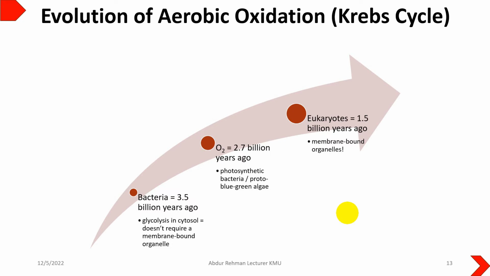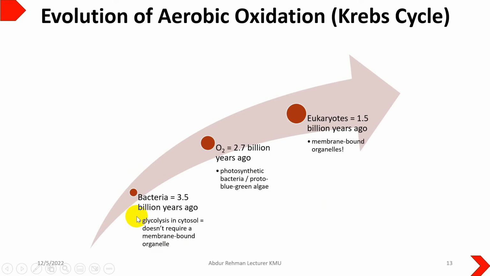Now a little about the evolution of aerobic oxidation, which we also know as the Krebs cycle. This aerobic process of oxidation, or TCA cycle, developed later on after the earth came into existence. The reason behind that is that oxygen was not available in the early terrestrial environment.